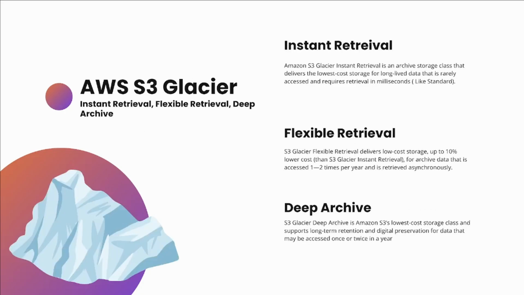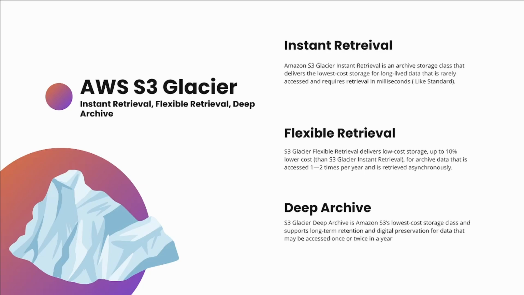Now let's break down AWS S3 Glacier a bit too. I talked about how it's used for archiving data, and how it's the cheapest option because it's data that's not really accessed as often, but it's there. So AWS offers this for people who don't need data as often, but whenever you do need to access it, it's there. They split it up into three subtypes: there's instant retrieval, there's flexible retrieval, and there's deep archive.